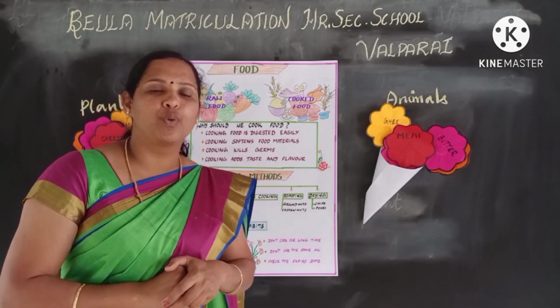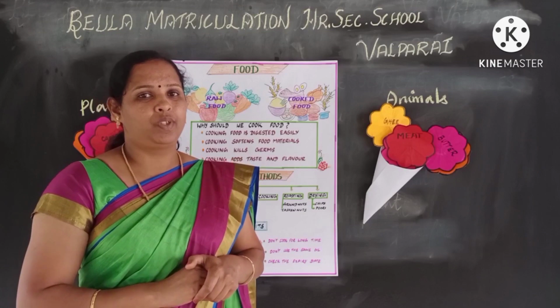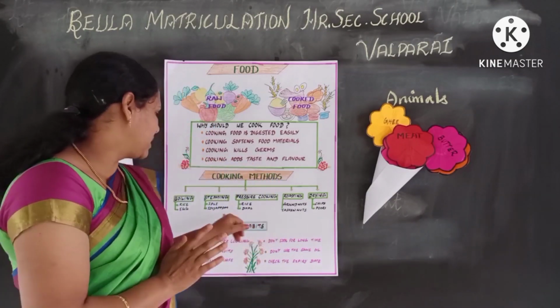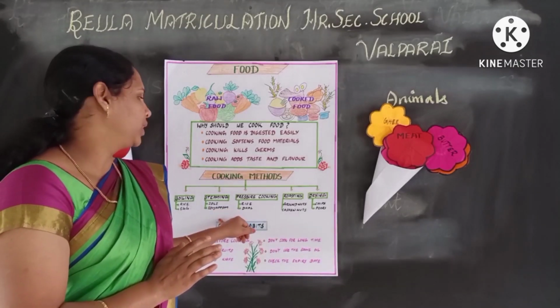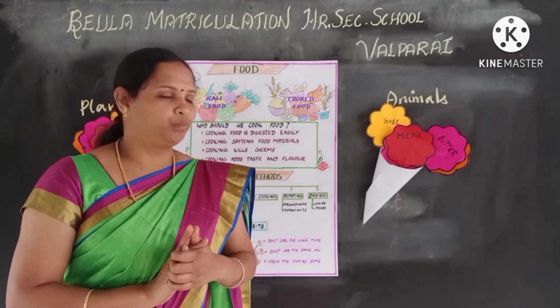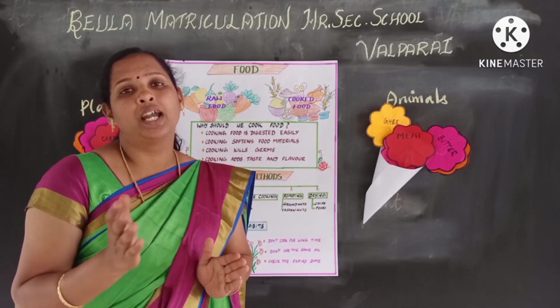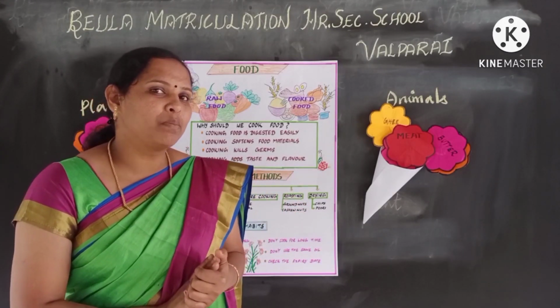Okay, the second type of cooking method is steaming. It is a method of cooking food with the help of steam. What are the examples? Yes, the examples are idli, idiyappam. Third one, what is pressure cooking? Pressure cooking is nothing but a method of cooking food in a pressure cooker. What are the examples?